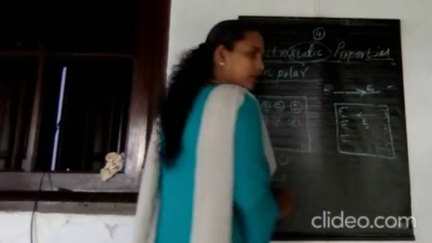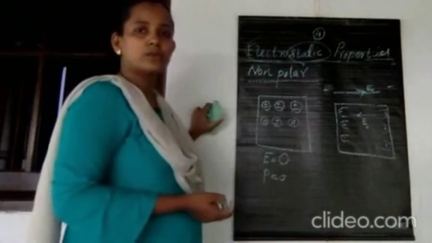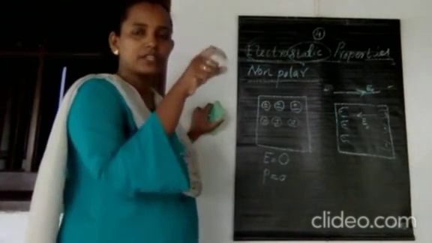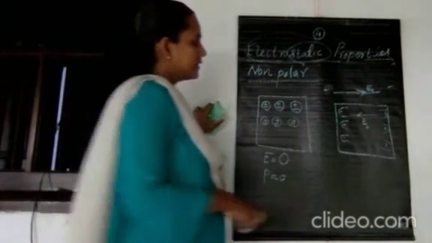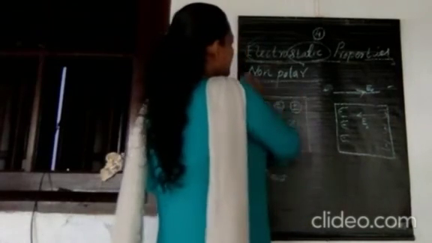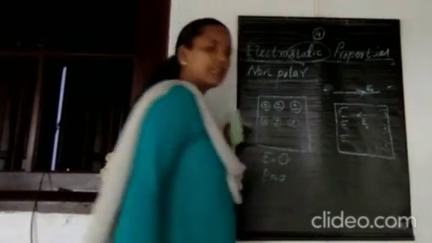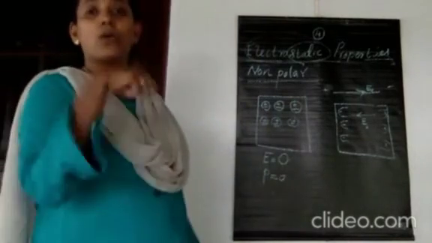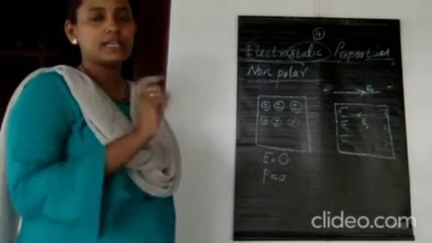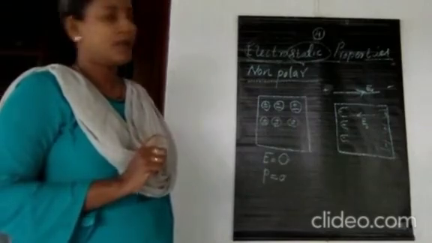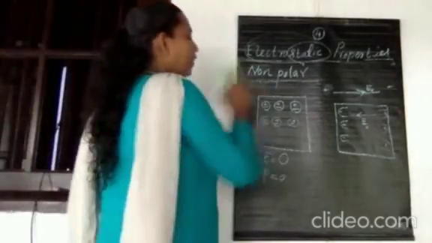There will be a dipole moment also, as in the case of each atom. This is what happens in the case of a non-polar molecule. When you place it in an external electric field, it gets polarized and there is a dipole moment also. That is about the non-polar molecule.